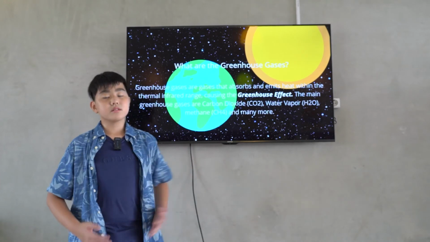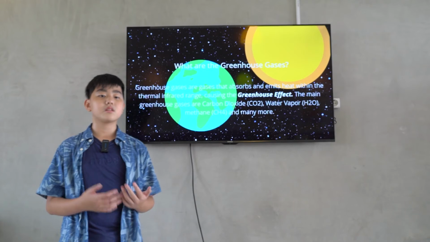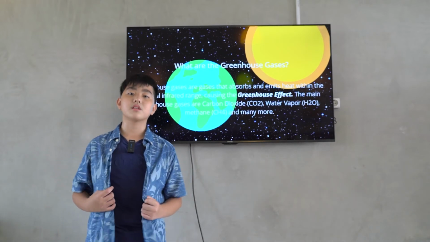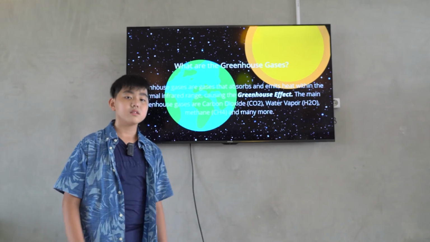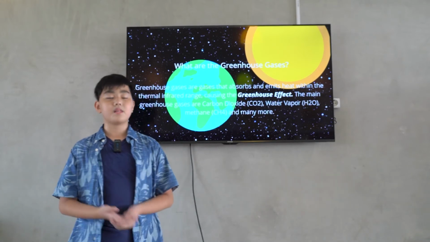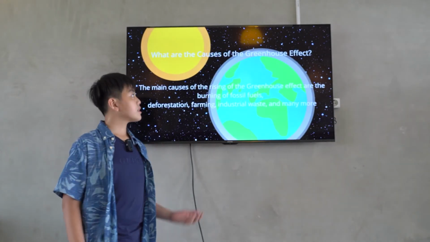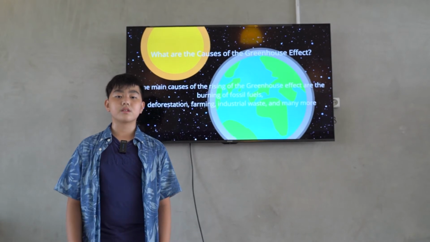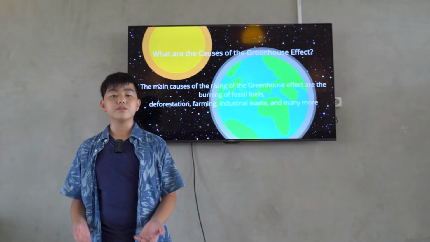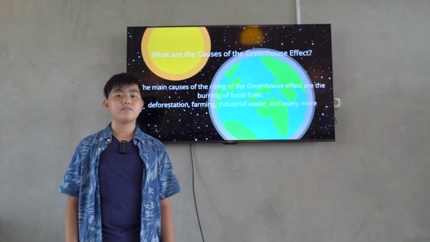What are the greenhouse gases? Greenhouse gases are gases that absorb and emit heat within the thermal infrared range, causing the greenhouse effect. The main greenhouse gases are carbon dioxide, water vapor, methane, and many more. What are the causes of the greenhouse effect? The main causes of the rising greenhouse effect are the burning of fossil fuels, deforestation, farming, industrial waste, and many more.